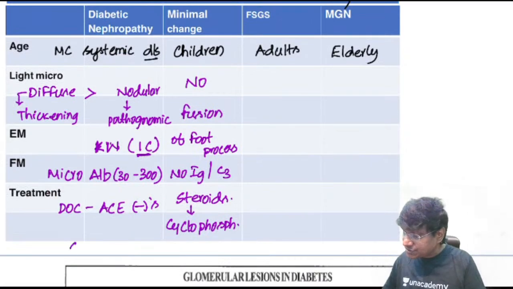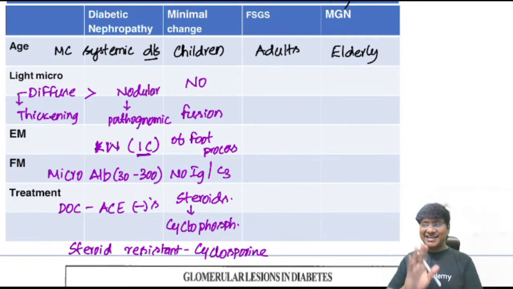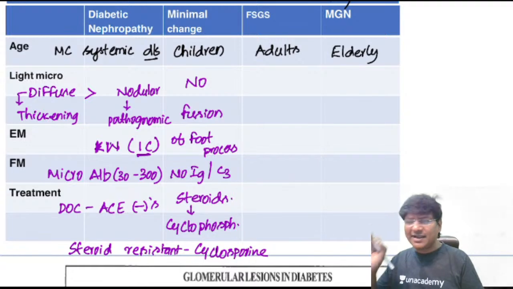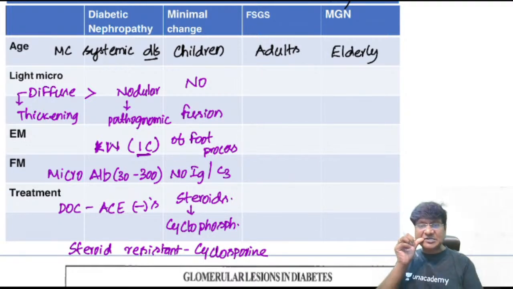And some patients have steroid resistant nephrotic syndrome. So in steroid resistant nephrotic syndrome, you should give cyclosporin. Okay, that is a very important point and an important nutshell revision of your minimal change disease.